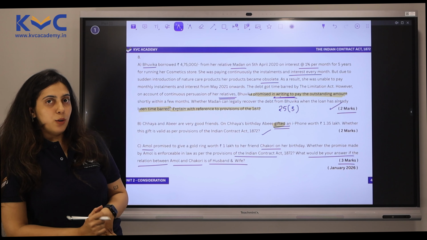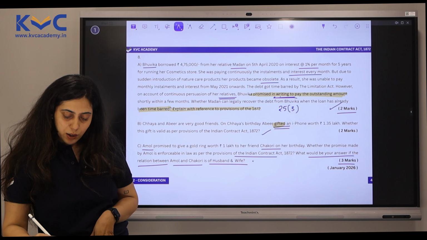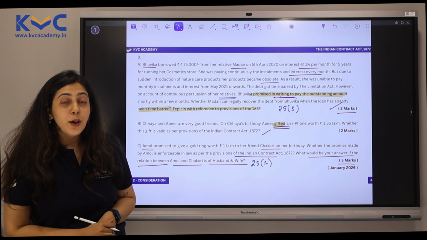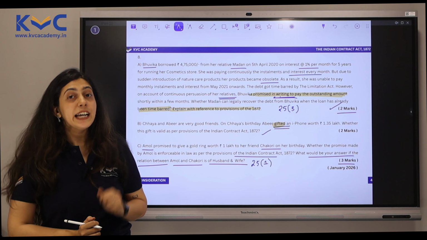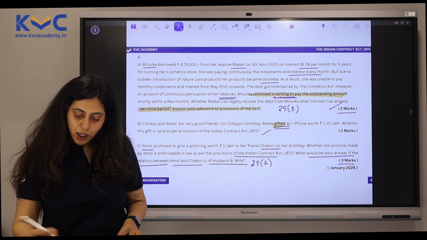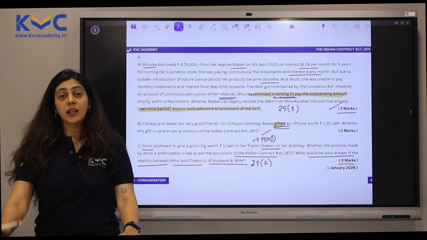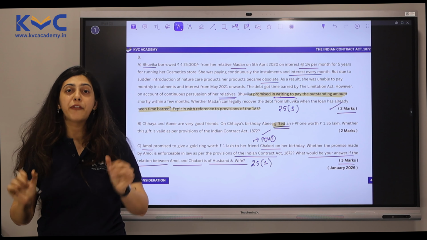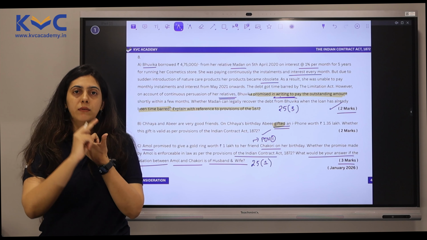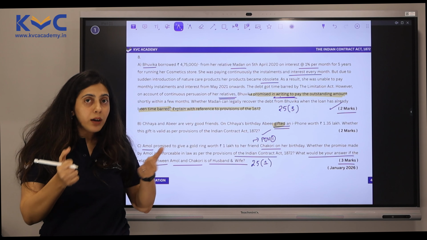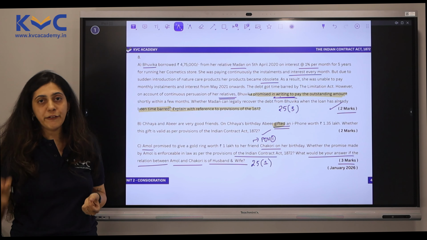Okay, so here you know what we are talking about? Of course you know what we are talking about. You're quite good with what you have studied. Section 25, subsection 1, where we are learning about natural love and affection. Now let's look at it from the first point of view. First point of view is where they are friends. Okay, POV 1. In this case, there is a promise to give a gold ring worth rupees 1 lakh to a friend. Tell me if there is a near relation between them. Can you consider friendship under the category of natural love and affection?